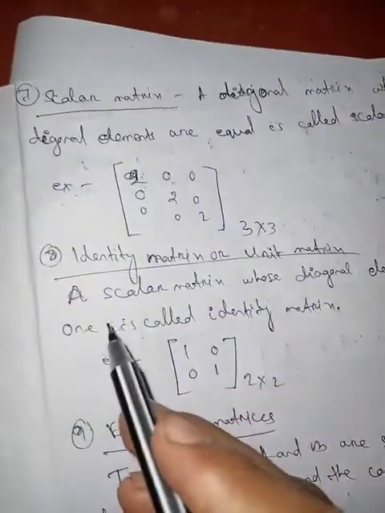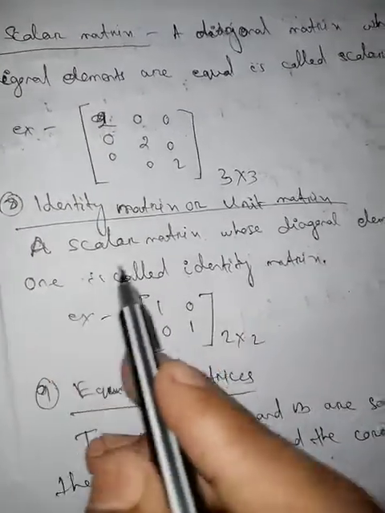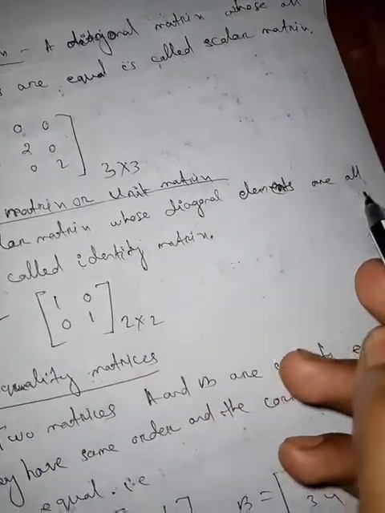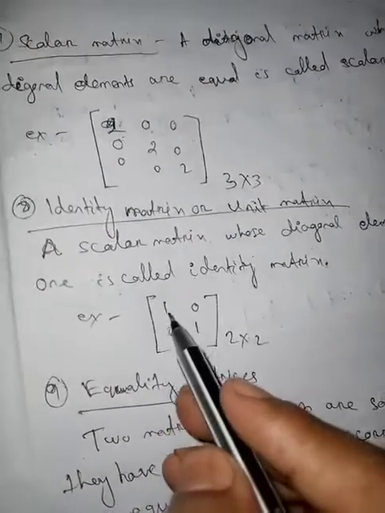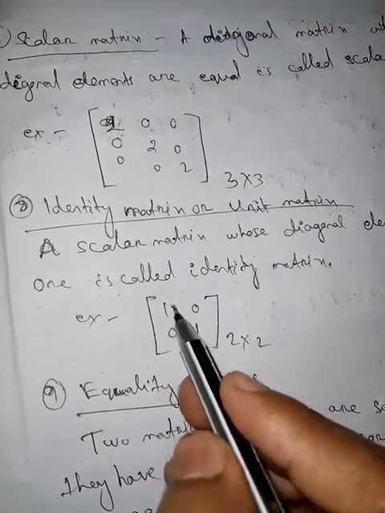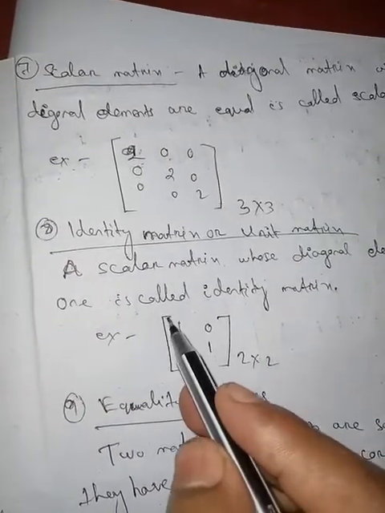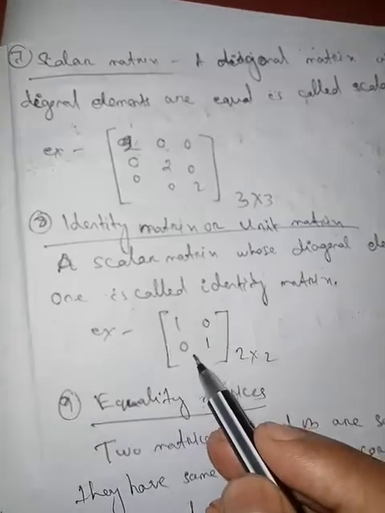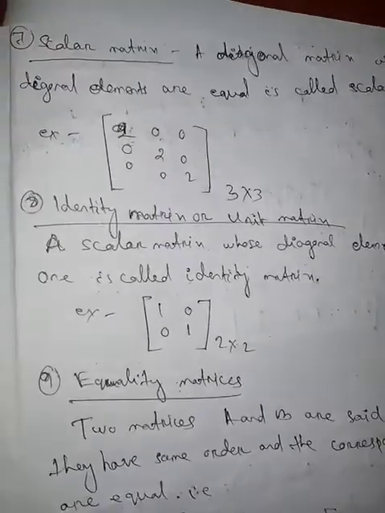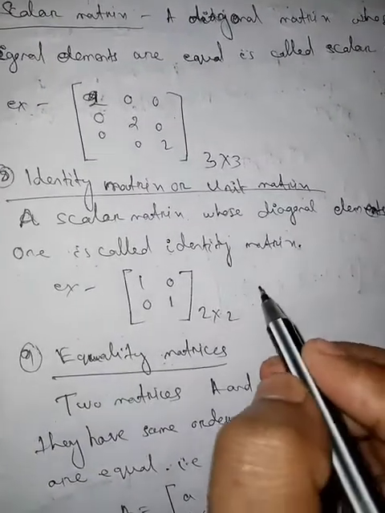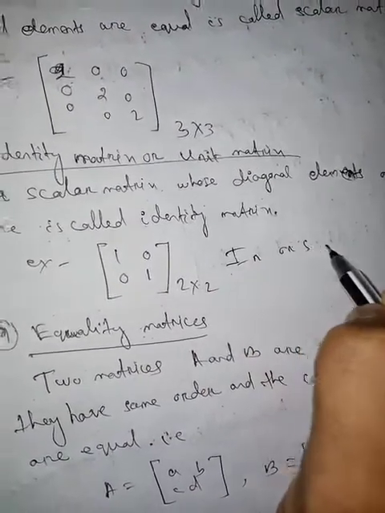Now we go to the identity matrix, which can also be called the unit matrix. A scalar matrix whose diagonal elements are all 1 is called an identity matrix. Suppose a matrix 1, 0, 0, 1. The diagonal elements are all 1 and the non-diagonal elements are 0. The identity matrix can be denoted by I_n or simply I.